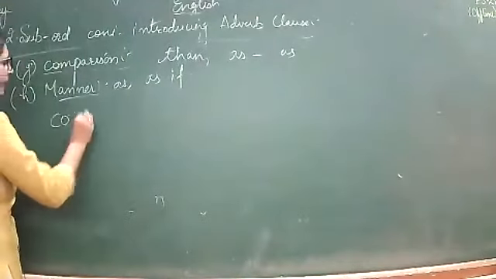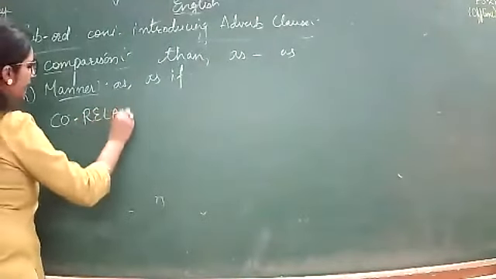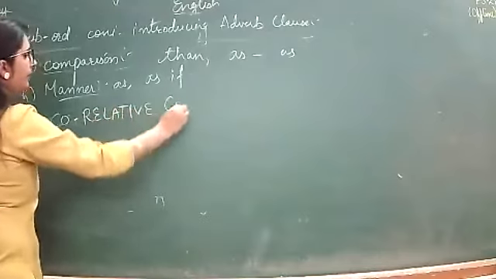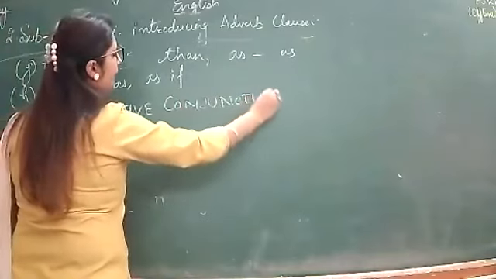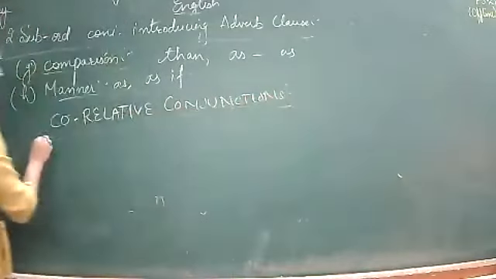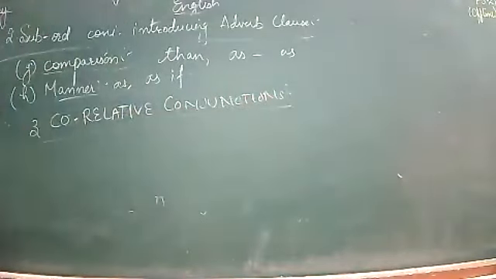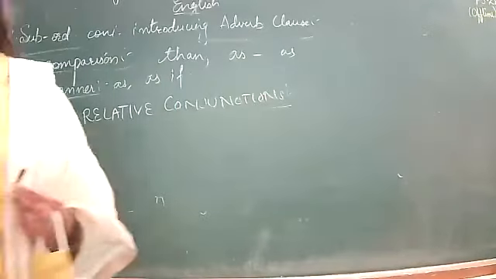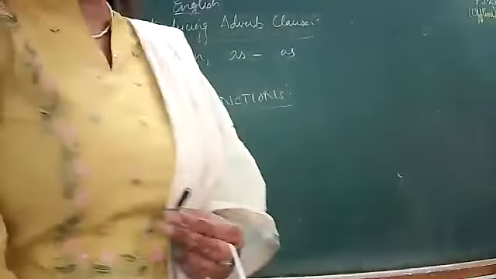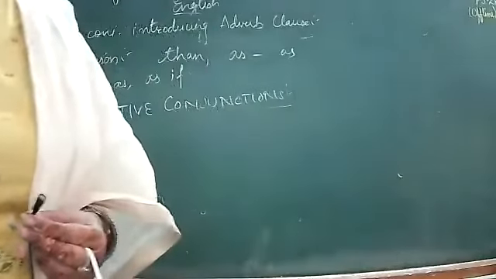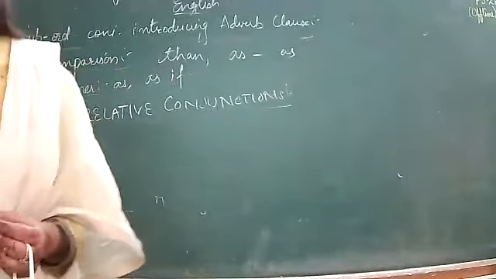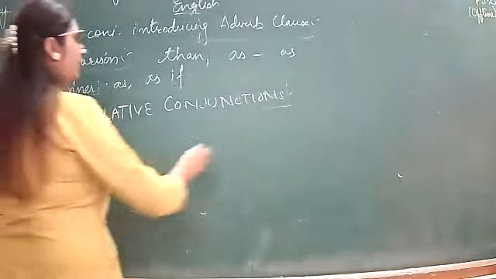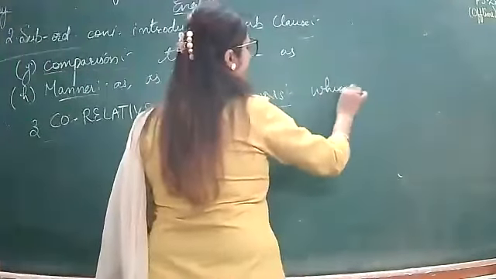First we have done coordinating, then we have done subordinating. Next we are going to do correlative conjunctions. Correlative conjunctions are those which are used in pairs.